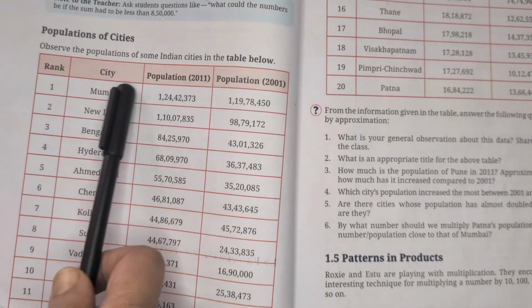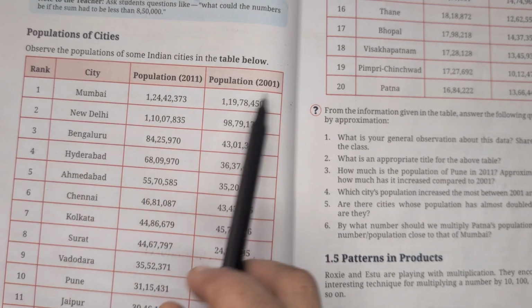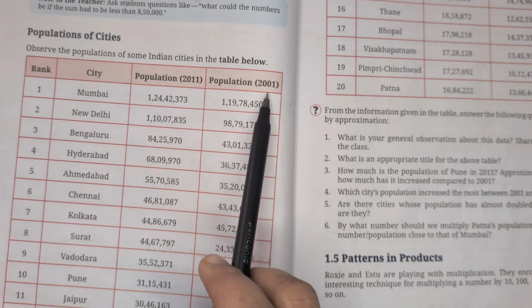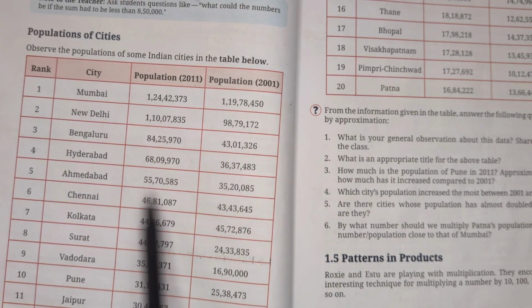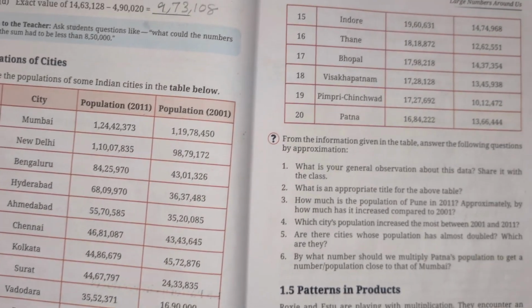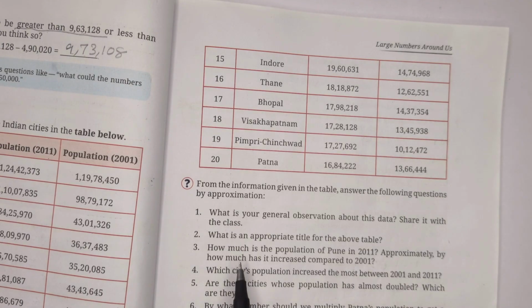Here, population of cities. Observe the population of some Indian cities in the table below, population in 2011 and 2001. So we can see the increase in population in each and every city. Based on that, here are the questions. From the information given in the table, answer the following questions by approximation.